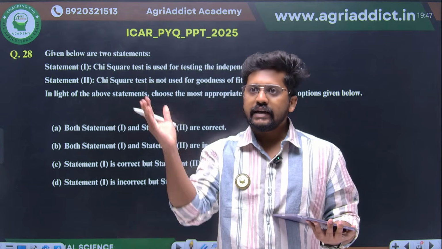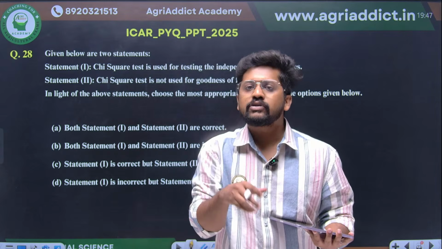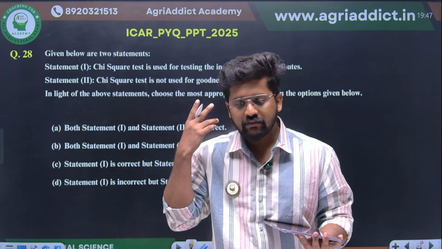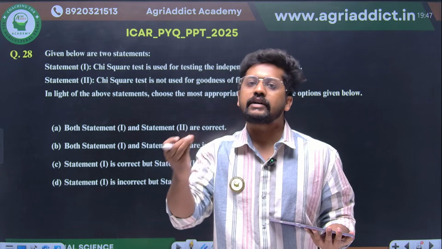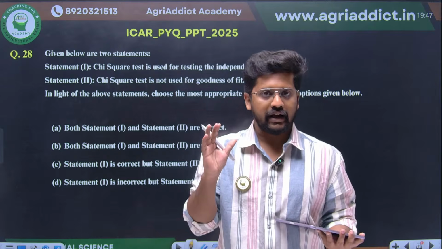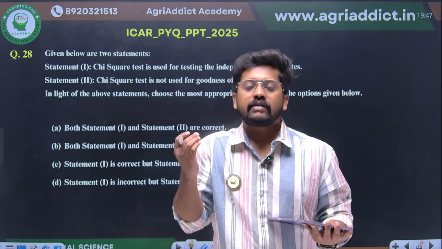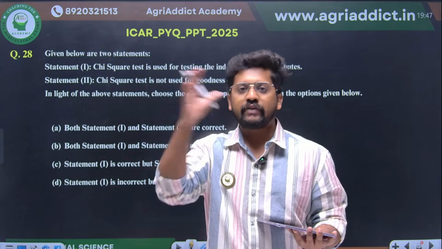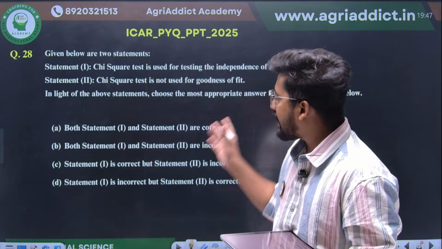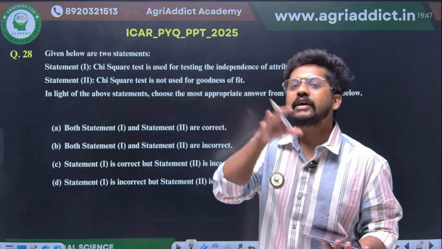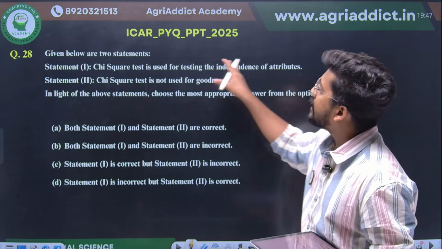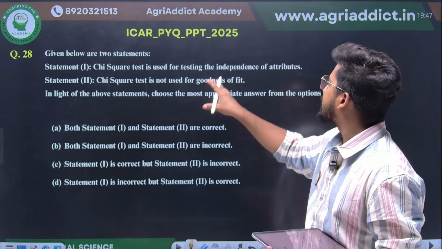So the intersection will be much lesser for men, because only a minority will be attracted to beauty products, right? They will not be liking it. At the same time, females, being a little more beauty conscious, will be attracted to beauty products. So we have two categories, right? There, with this chi-square test, we are trying to find out the interdependence or independence of the two major groups or attributes.